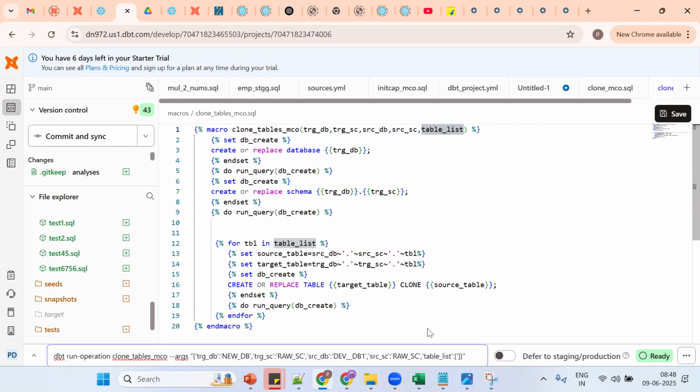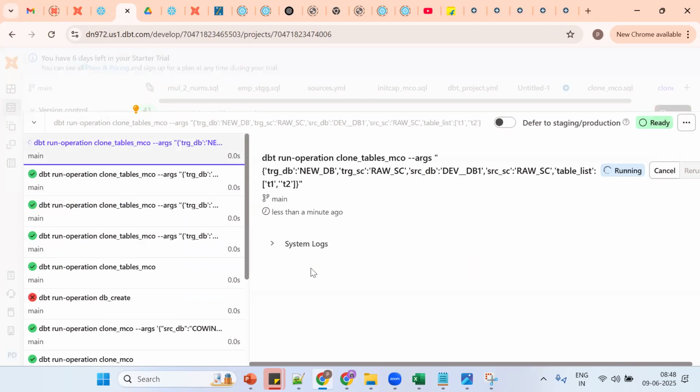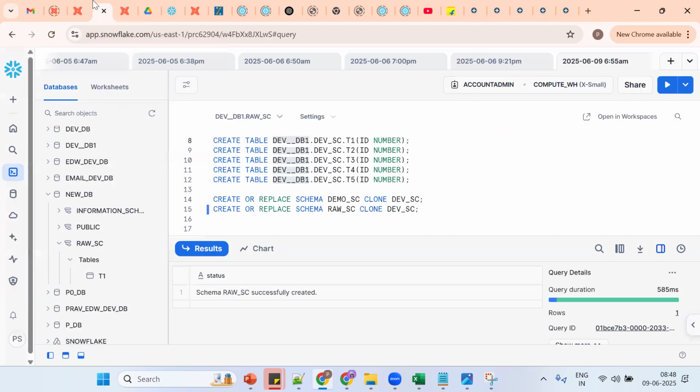Now tell me, I'll go for simply one table or two tables for understanding purpose. So T1, T2, T3. We'll go for two tables only. So T2. See T2 and enter. Okay, it should work. Now, how many tables are there in this one? Three tables. So one table. Now you should get two tables available.